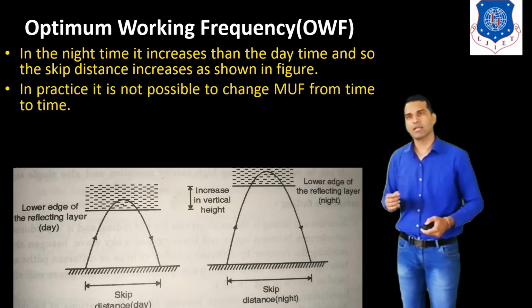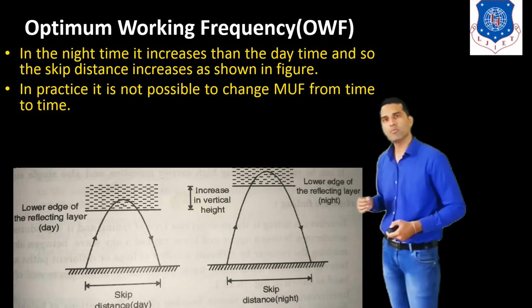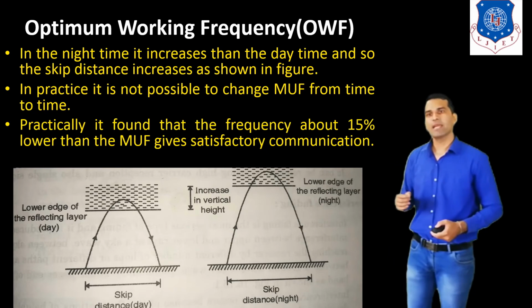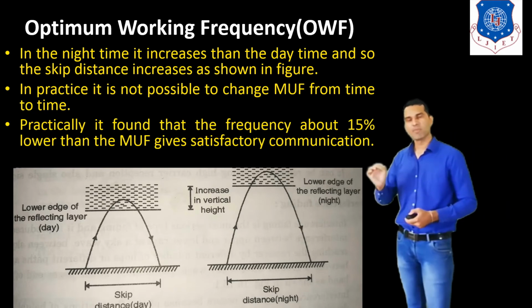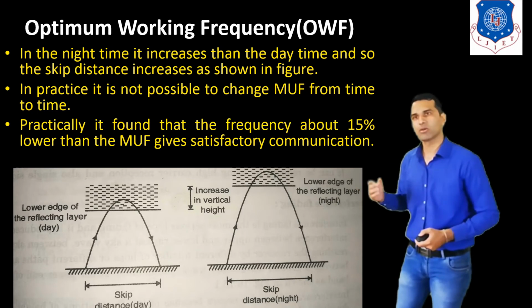In practice, it is not possible to change the MUF from time to time. Practically, it is found that a frequency about 50% lower than the MUF gives satisfactory communication.